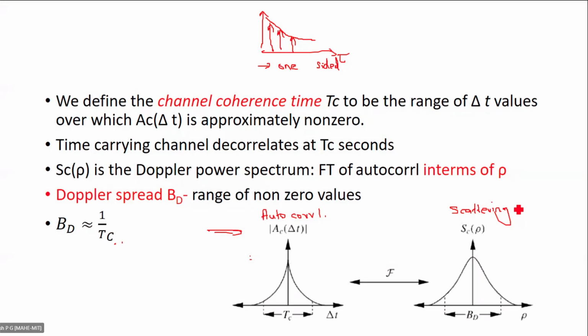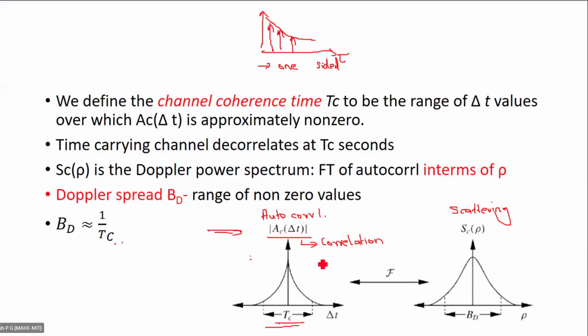Okay, range of value of... you can see that during this particular time, that is, during this TC, AC of delta T is non-zero. So during this particular time, there is considerable amount of correlation. Within TC, there is considerable correlation.